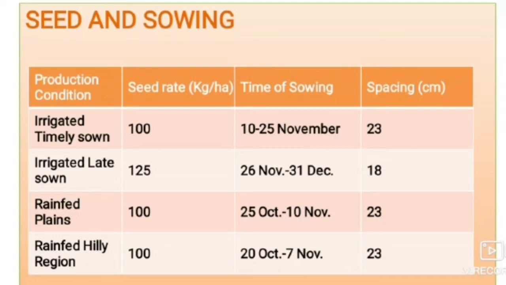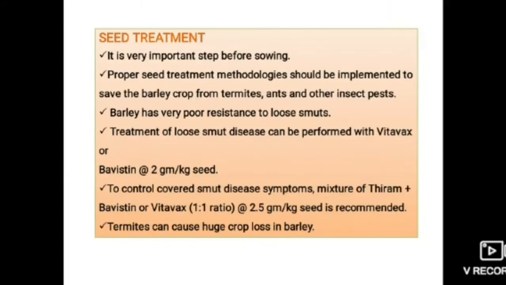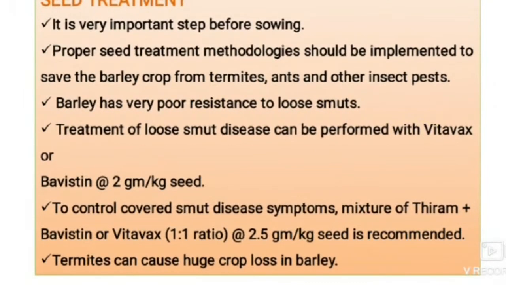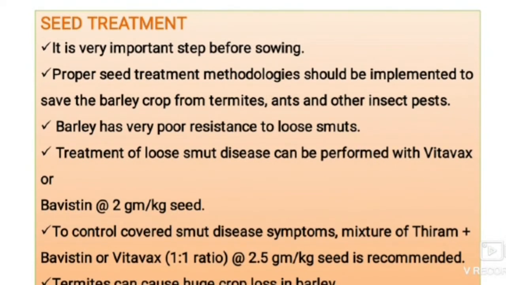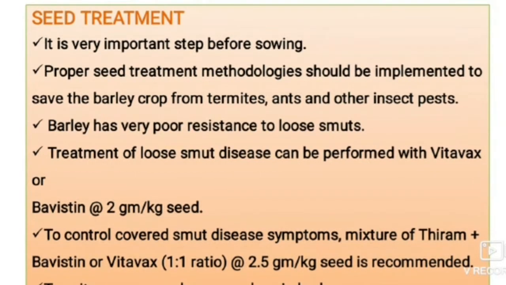The seed rate required is about 100 kg per hectare and time of sowing is 20th October to 7th November, and spacing required is 23 centimeters. Moving to seed treatment, it is a very important step before sowing, as we all know that seed treatment helps to reduce the incidence of seed-borne pests, so we have to treat the seeds with fungicides and some other contents. Proper seed treatment methodology should be implemented to save the barley crop from termites, ants and other insect pests.